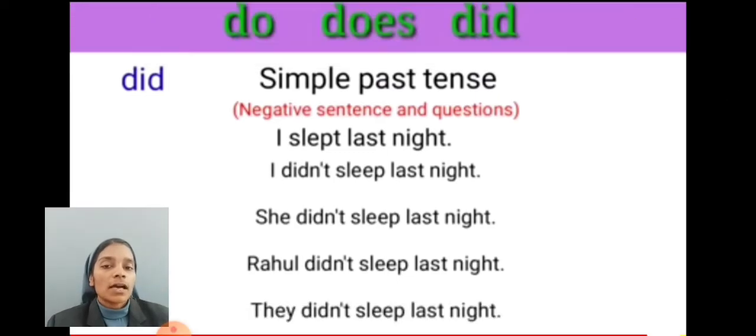Next, we'll see the use of did. We use did in simple past tense. See, I slept last night. When we want to change the sentence to negative, I didn't sleep last night. She didn't sleep last night. Rahul didn't sleep last night. They didn't sleep last night.